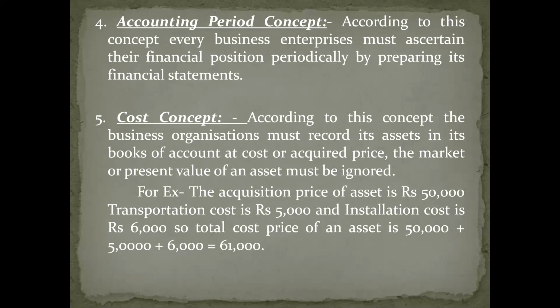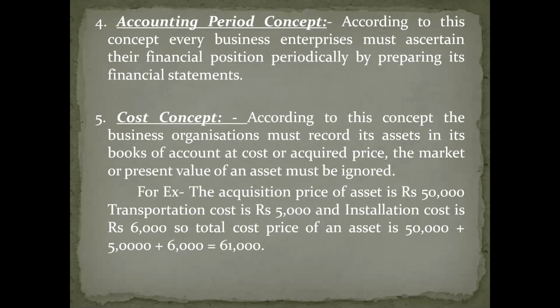So cost price is 20 lakh rupees, market price is 25 lakh rupees. This particular concept states that we must record each and every asset at cost price in the books of accounts, that is in the balance sheet. We should not focus on the market price of an asset. We must ignore that market price.